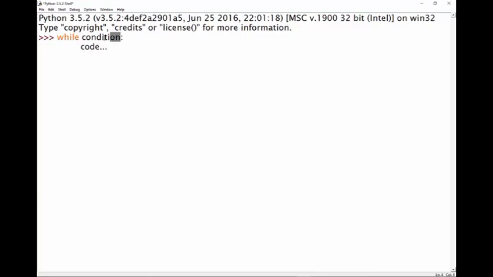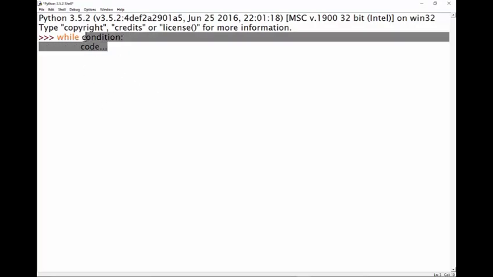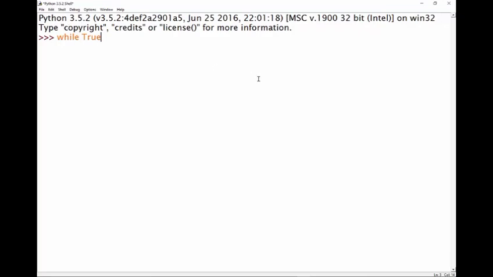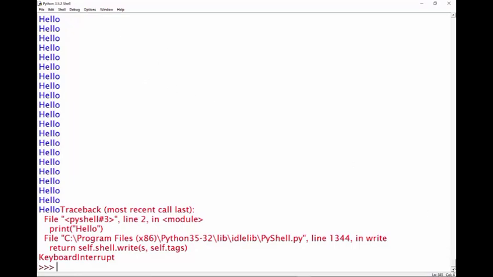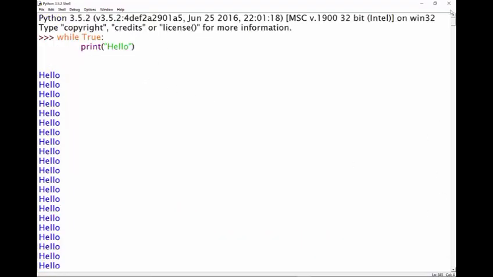Now, while this condition is true, this code is going to run over and over again. So if I just type the word true in here, just like when we use if statements, that's going to satisfy the condition. And let me just print hello. Now, when I run this, whoa, right? The computer is just continually running hello, and it's going to run and run and run because the condition at the top here is true.